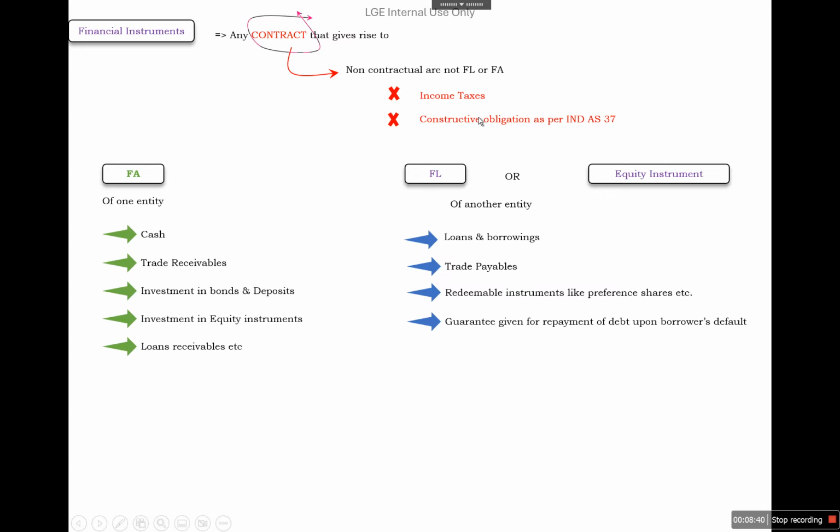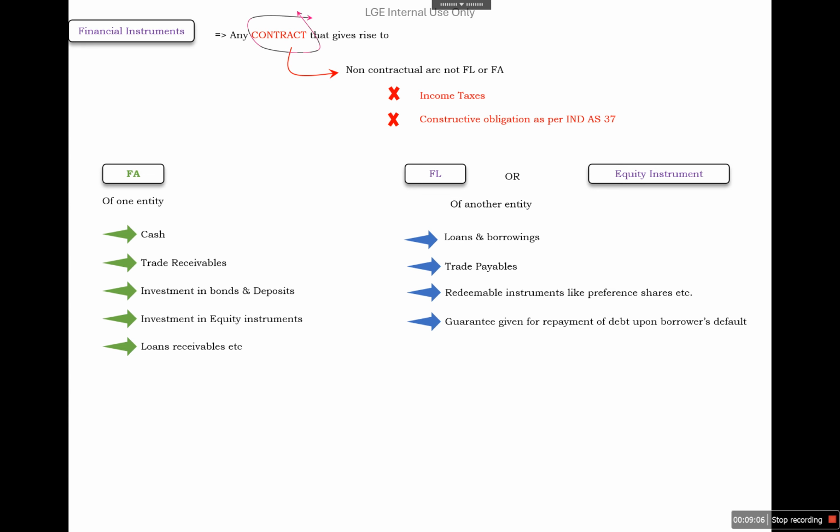So, for example, income tax and constructive obligations as per Ind AS 37 are not considered financial instruments because these are not generated by any contract. So only financial assets, financial liabilities, or equity instruments will be called so if they are generated through a contract.